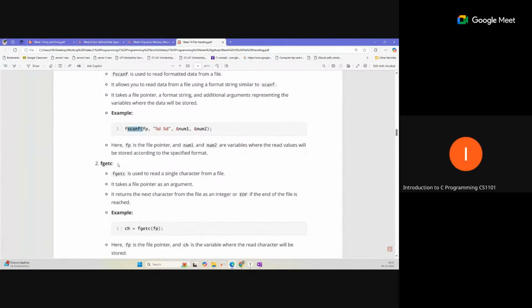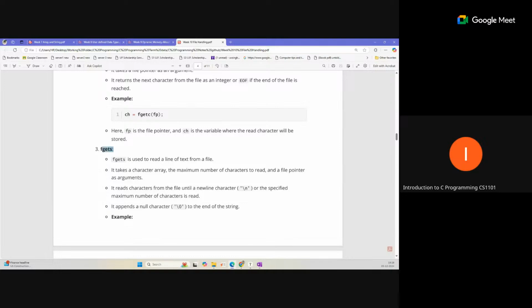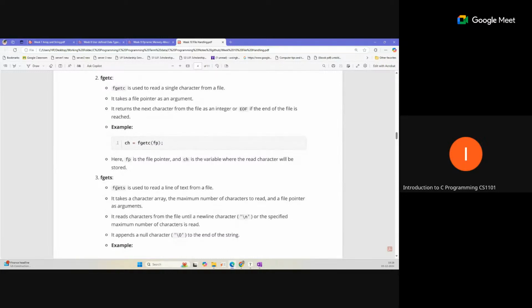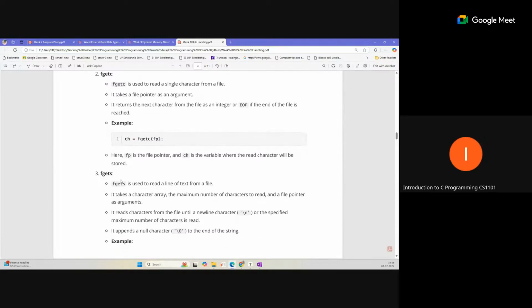If the file contains multiple words or sentences, you can read it character wise, or you can directly read it line wise. Line wise you can read using fgetc and fgets. So this is the requirement.